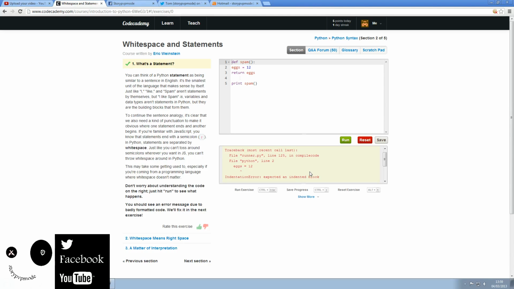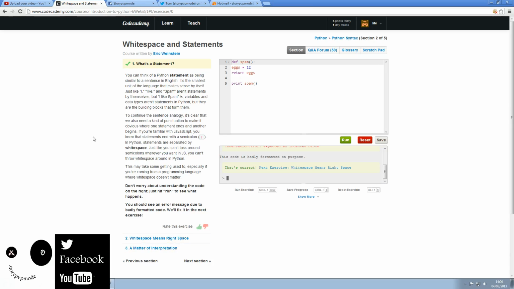Line 125 in compile code, file Python, line 2, eggs equals 12, indentation error, expected an indented block. This code is badly formatted on purpose.